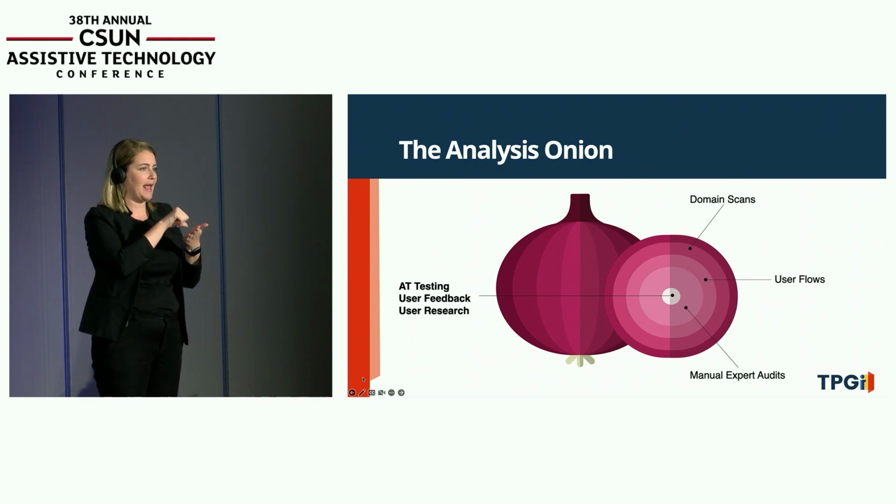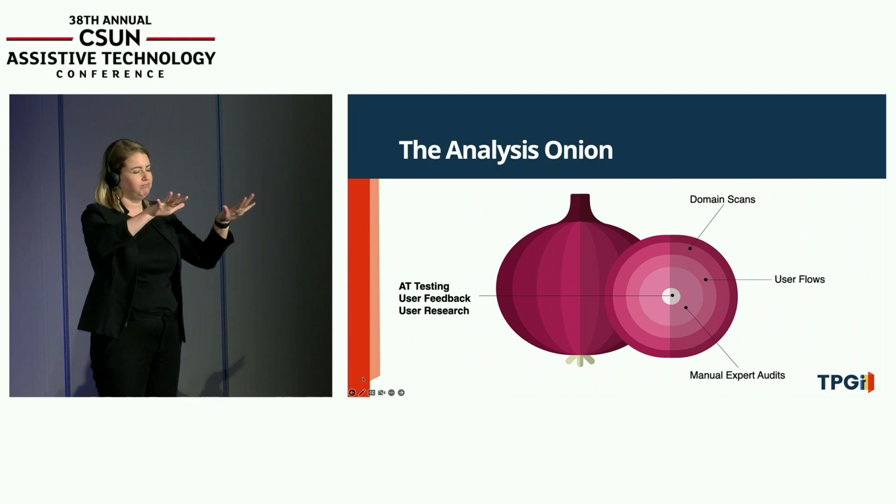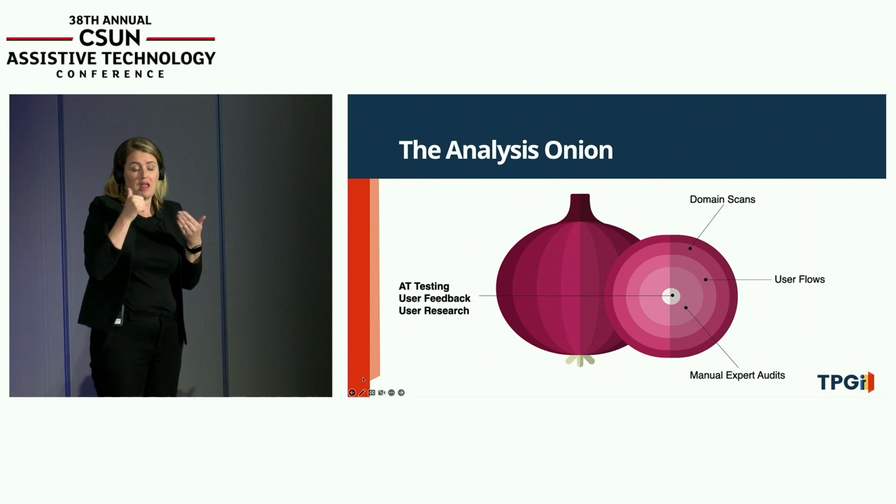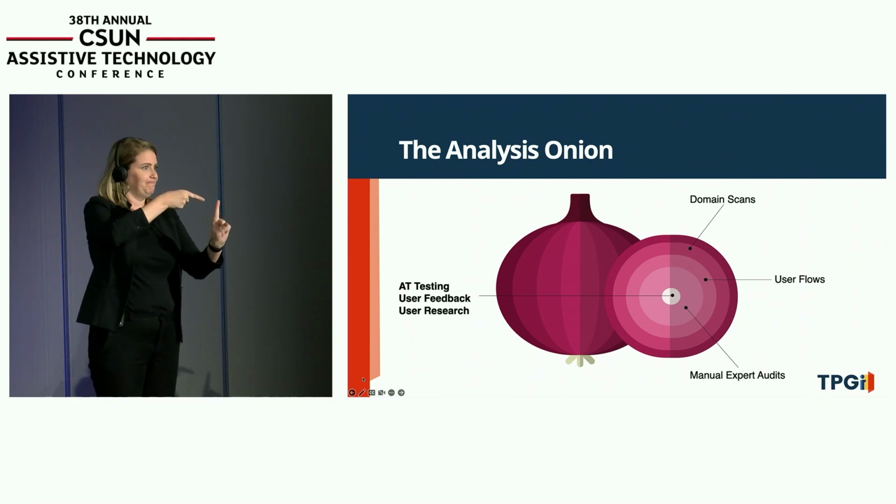And what you're looking for there in the outer layer of the onion is that broad picture. What are your top issues? What are the things that are most persistent? Where have you got a lot of issues versus somewhere else where you might not have so many? In other words, where to target your work and your further analysis. This is a kind of broad picture.